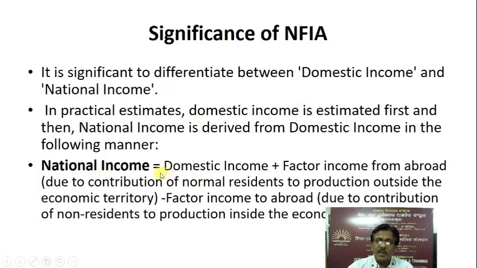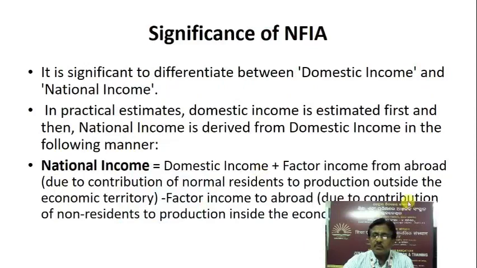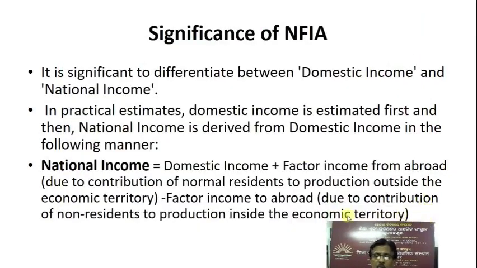National income is equal to domestic income plus factor income from abroad due to contribution of normal residents to production outside the economic territory, minus factor income to abroad due to contribution of non-residents to production inside the economic territory.